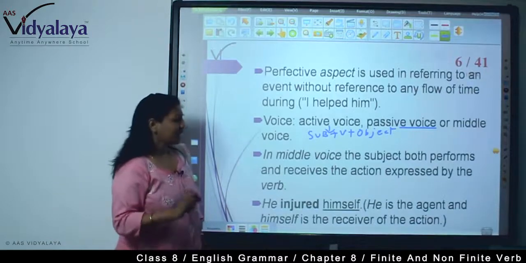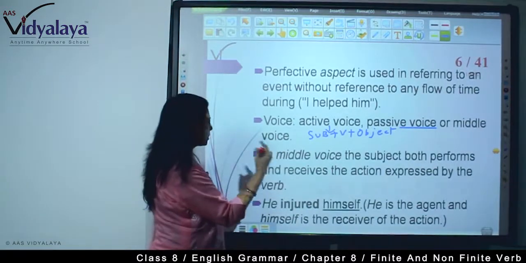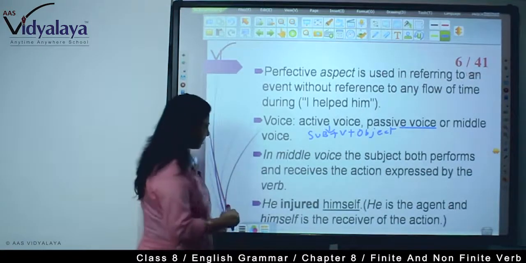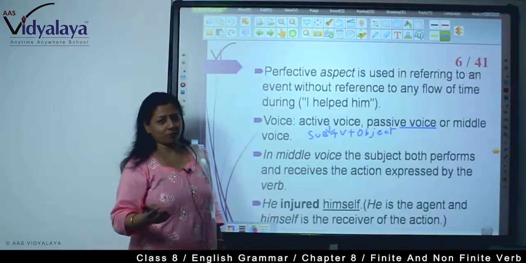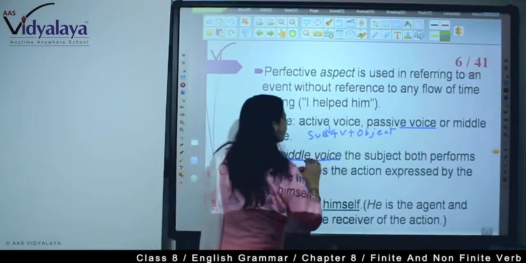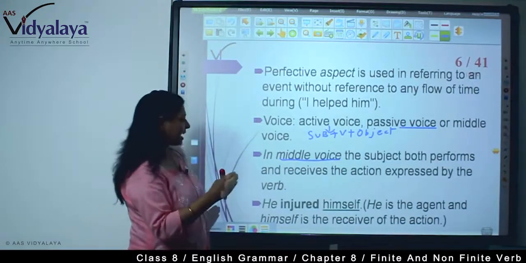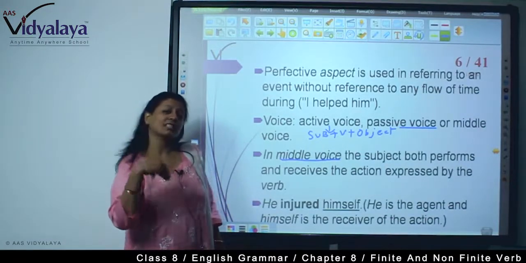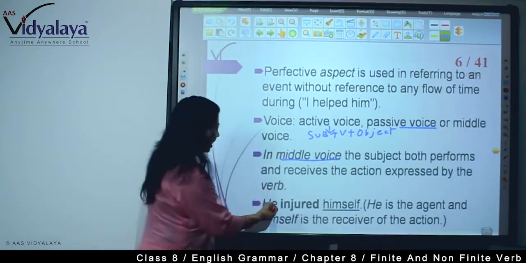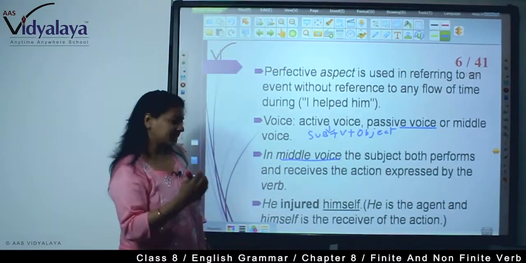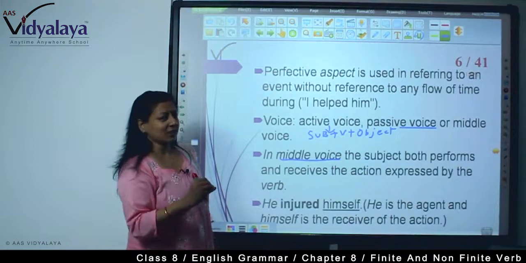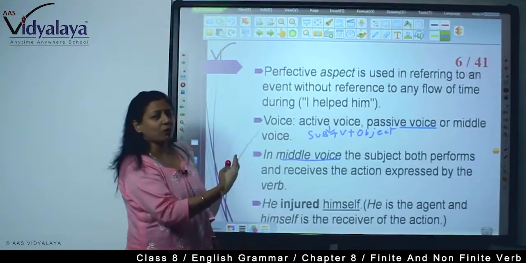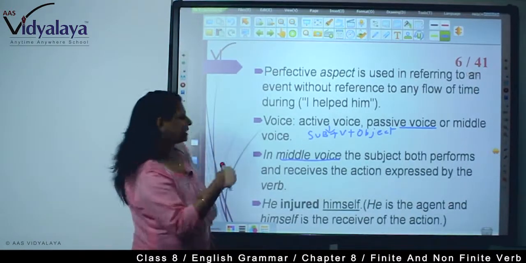And what is the middle voice? In the middle voice, the subject both performs and receives the action expressed by the verb. For example, he enjoyed himself. So here in the middle voice, both the action and the result are on the subject. There is no object. He enjoyed himself. So this is what? Middle voice. So in this way we are seeing finite verbs. There are different types of verb forms in these different categories.